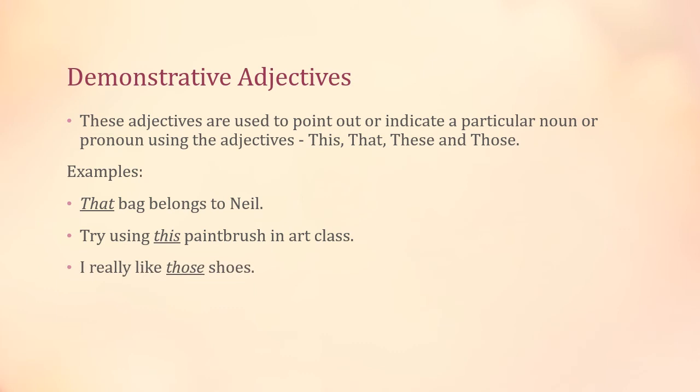I really like those shoes. Which shoes? Those shoes. So they are basically pointing out the noun. So this is why that, this, those are demonstrative adjectives. Clear? Now, the last example of this is, these flowers are lovely.